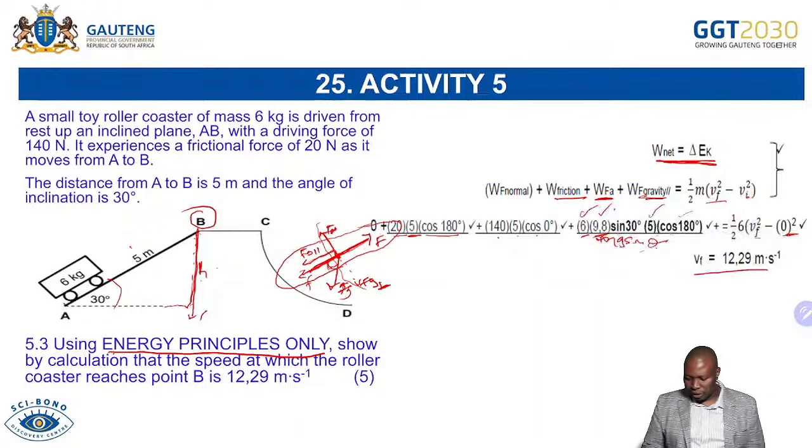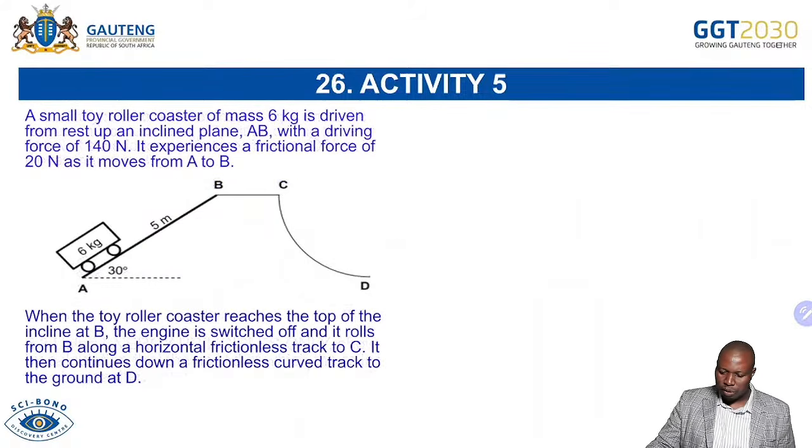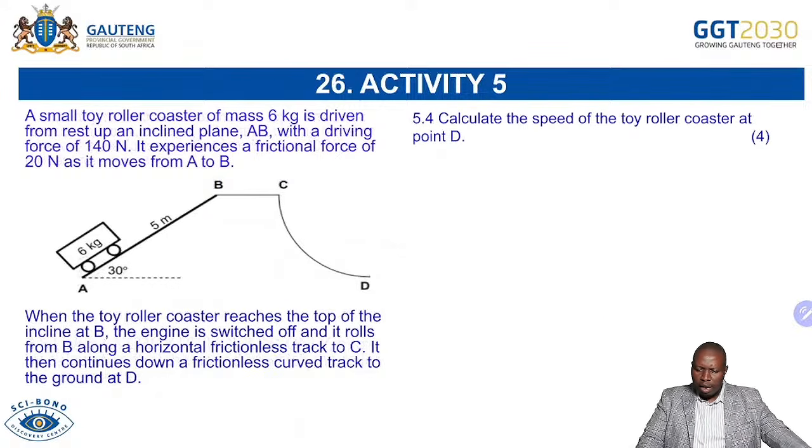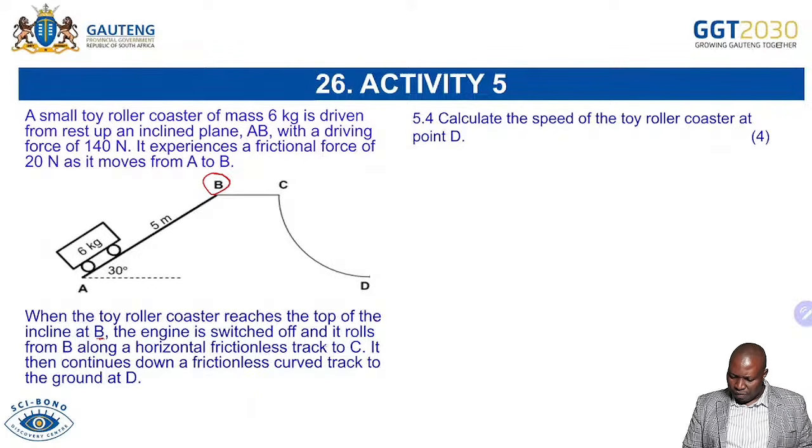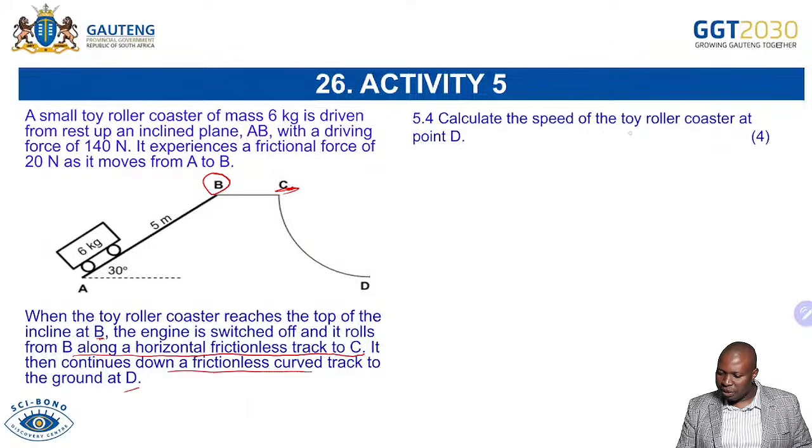I hope you will apply those skills and they will help you as you deal with this type of questions. Now, the question continues to say, when the toy roller coaster reaches the top of the incline at B, the engine is switched off and it rolls from B along a horizontal frictionless track to C. So you're just rolling here up to here. It then continues down a frictionless curved track to D. Now they're saying calculate the speed of the toy roller coaster at point D.